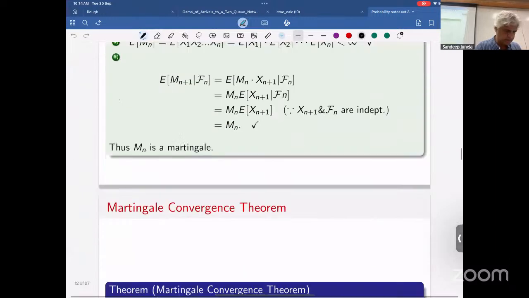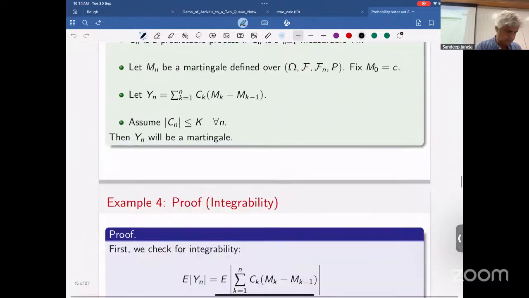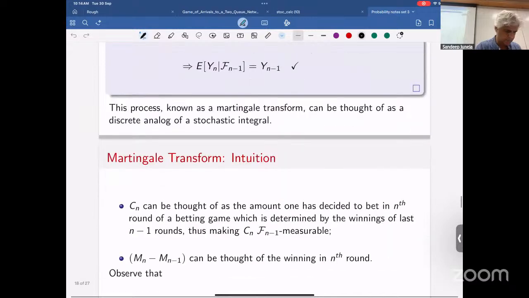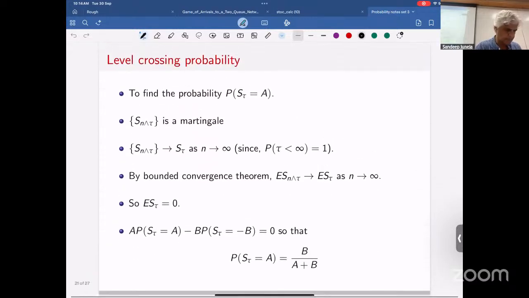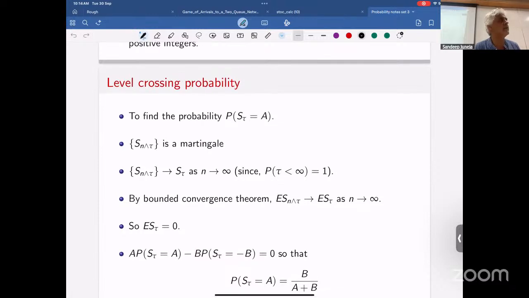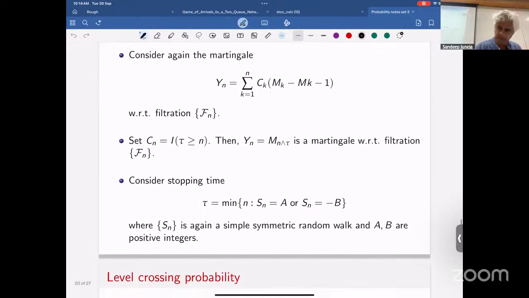Okay, so let's see where we were. We were at this, right? Level crossing probability.